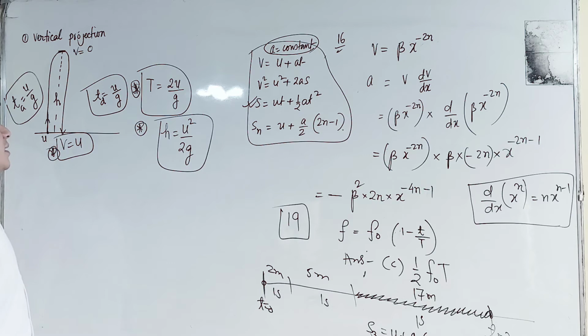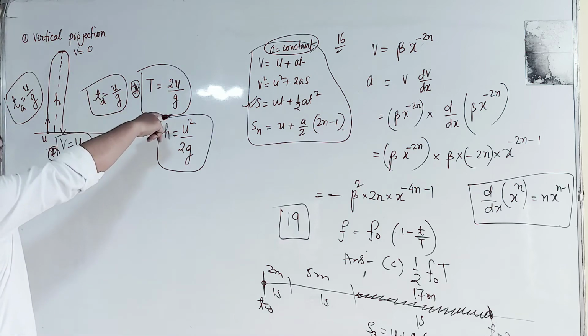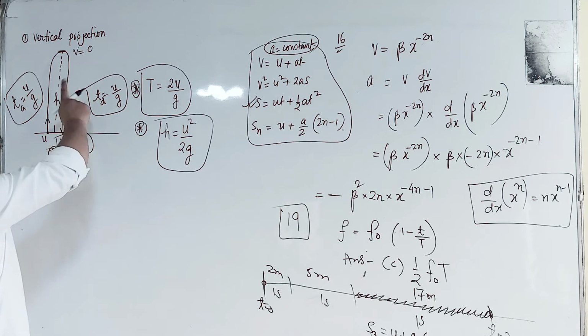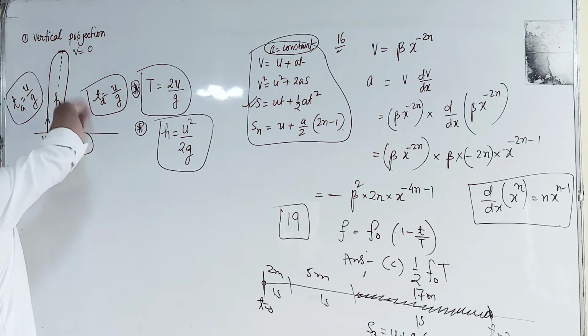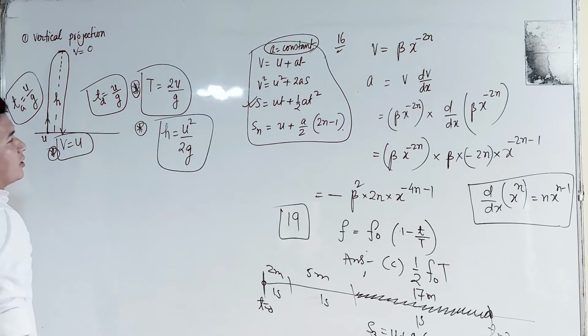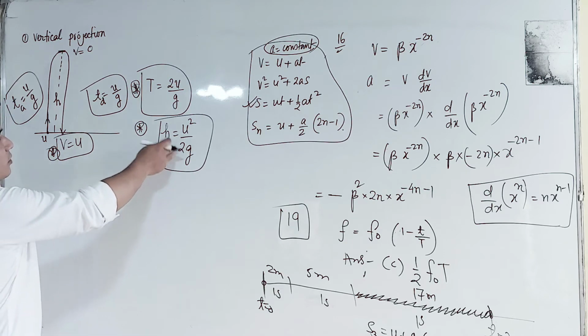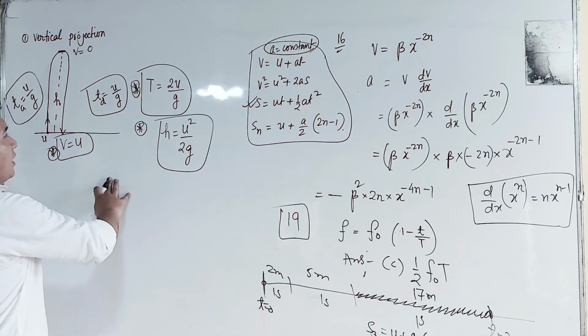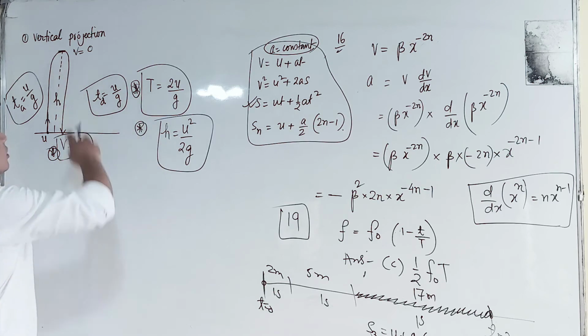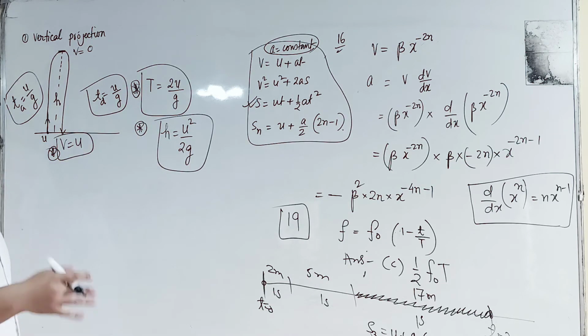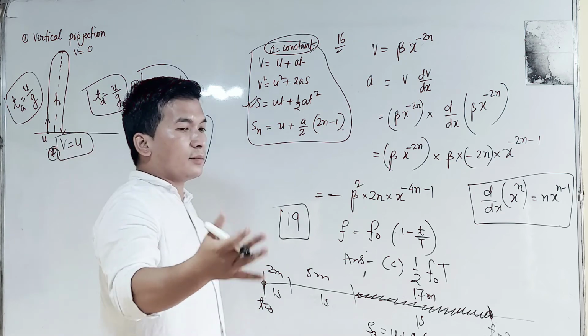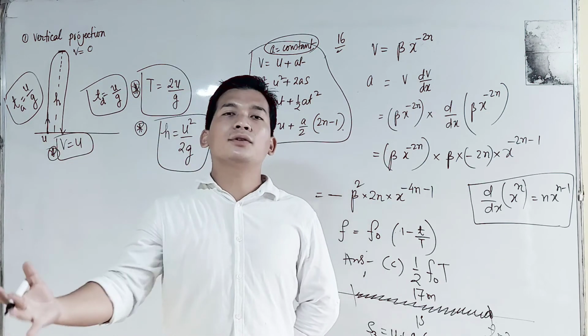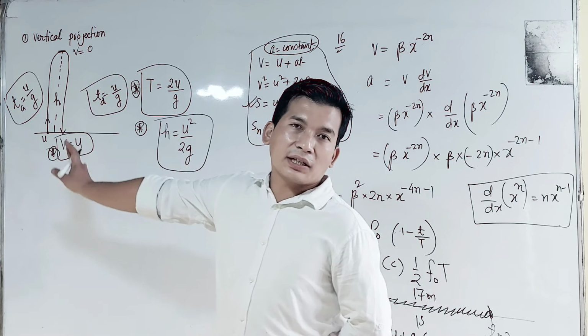The main formula that you have to remember is that the total time of flight will be twice u by g, and the corresponding time to rise and to fall will be known as time of ascent or time of descent, and the maximum height reached will be equal to u square by 2g. Basically you have to remember only these two formulas for vertical projection, and in your actual formula book you will find more details. I will not be going into detail about this vertical projection.